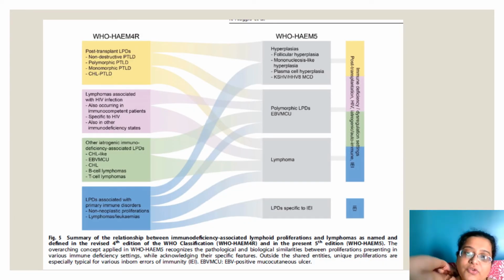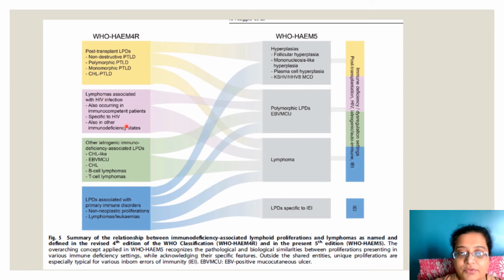Then these are post-transplant lymphomas. A lot of them in Heme 4 have been reduced in Heme 5. So all the PTLDs can now be known as hyperplasias, follicular, mononucleosis-like, plasma cell type and KSHV type.